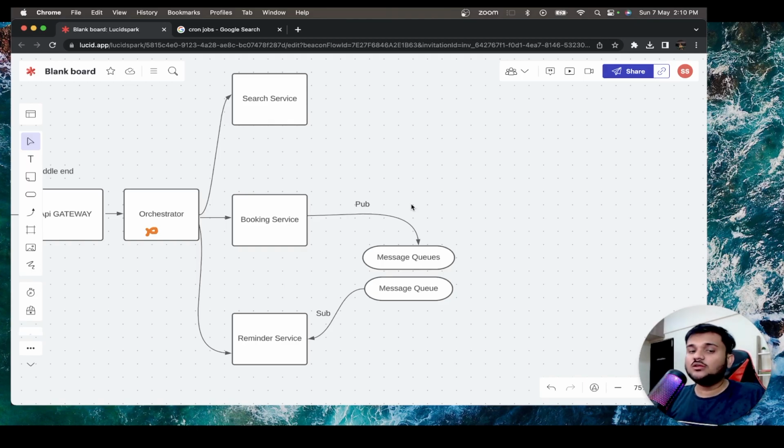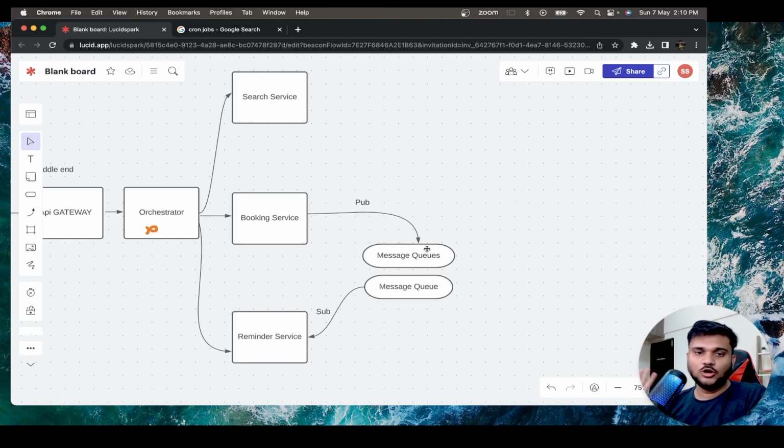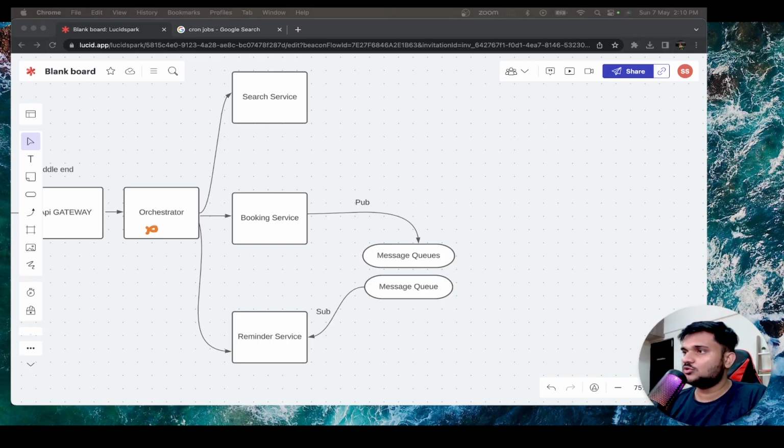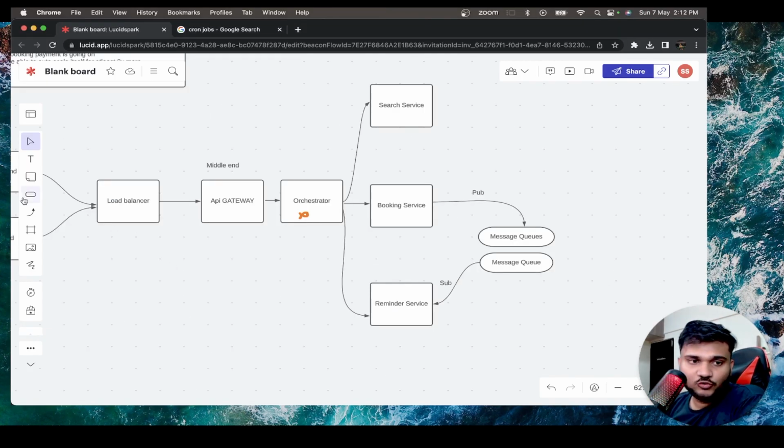This kind of simple scheduling is good enough and suitable for our use case, and we can set up a cron job that can do a bunch of stuff inside the reminder service. So cron job setting up we are also going to do. In a real life situation, you will also be having a payment service.